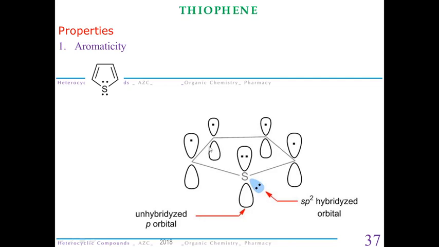Now, why am I saying plane of the ring? Because all the atoms involved in forming this ring are sp2 hybridized, and sp2 hybridized is a planar structure. So this ring is planar and these p orbitals are perpendicular to the plane of the ring. Now, second condition is there should be overlapping of p orbitals. Since these p orbitals are parallel to each other, there is a possibility of overlap of electrons.